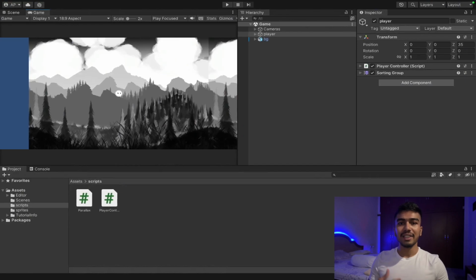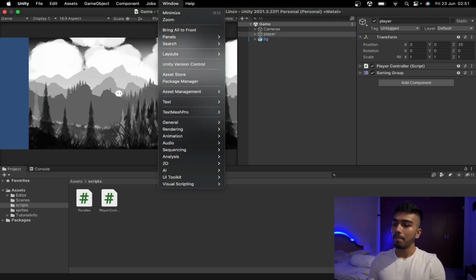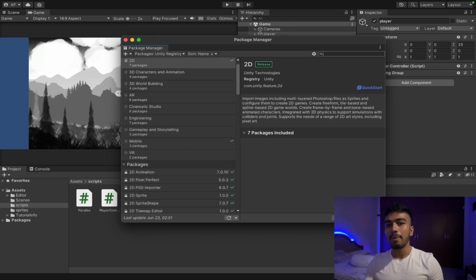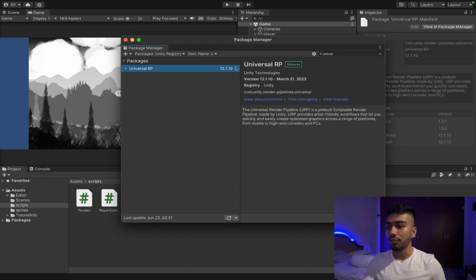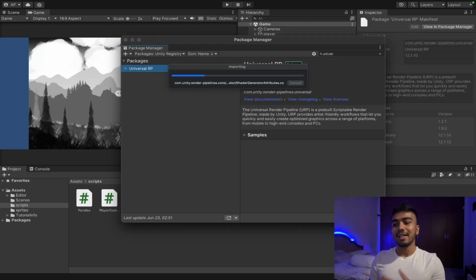We're back in the Unity scene. The first thing we want to do is install the Universal Rendering Pipeline. So we'll go to the package manager, search for Universal Rendering Pipeline, make sure that you are in the Unity registry, and we can install the Universal Rendering Pipeline from here. I'm just going to go ahead and click on install and wait for the package to get installed in Unity.